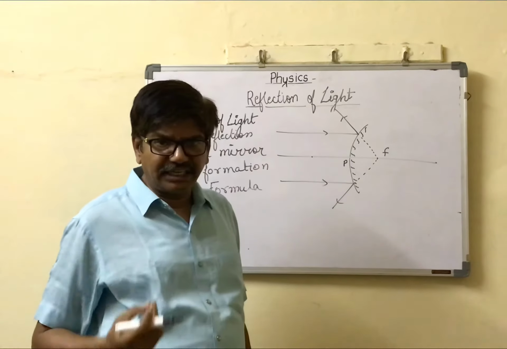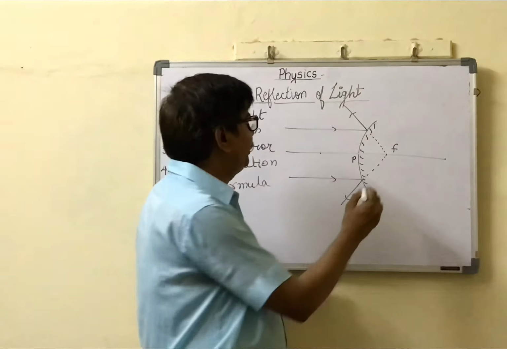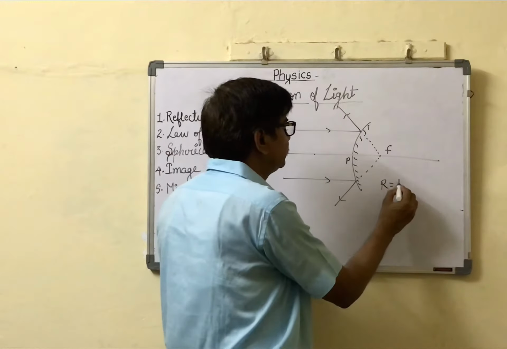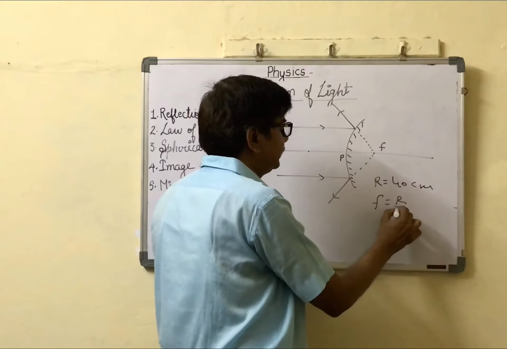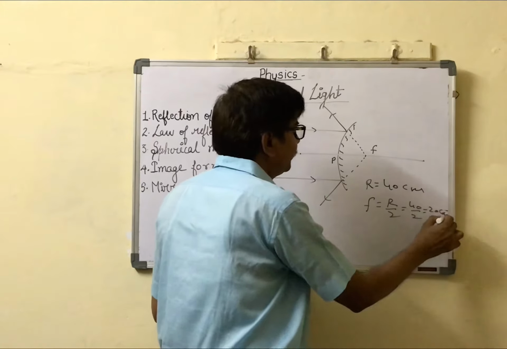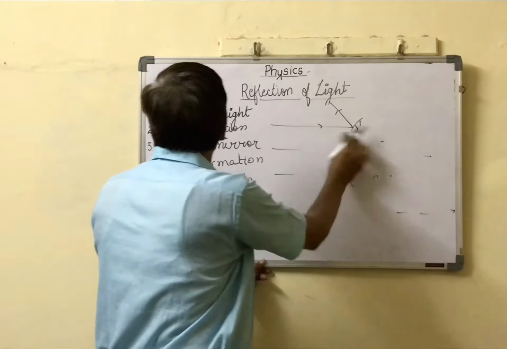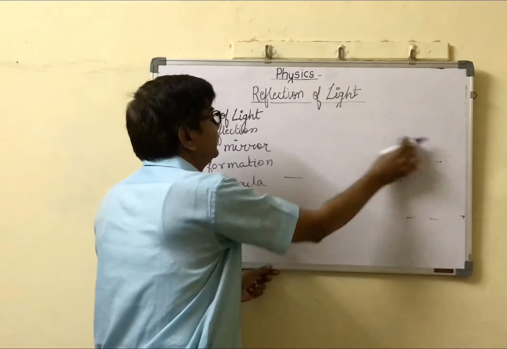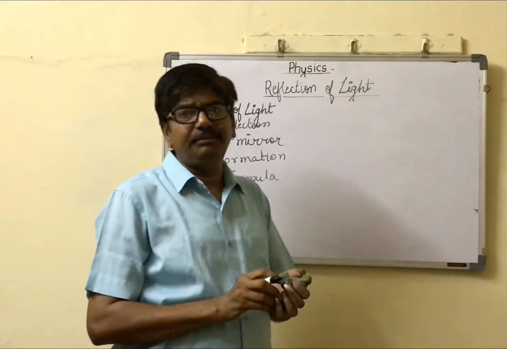A simple question asked: the radius of curvature of a convex mirror is 40 cm. What is the focal length? Use the formula. That is 20 centimeters. Is it okay? Yes. Now the next topic, image formation. There are some important rules. First important rule.